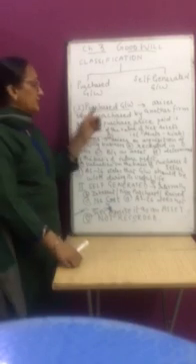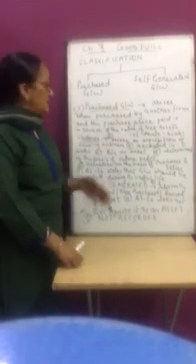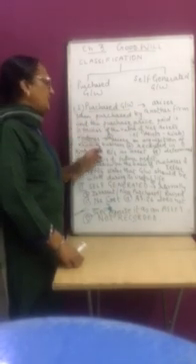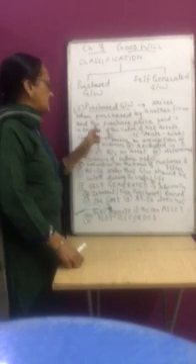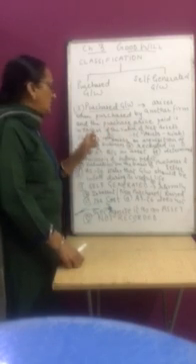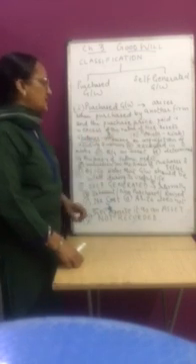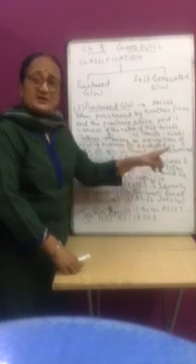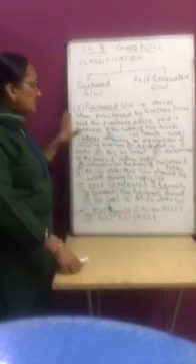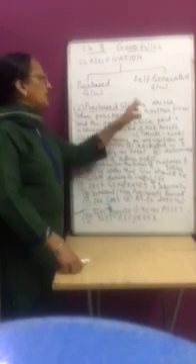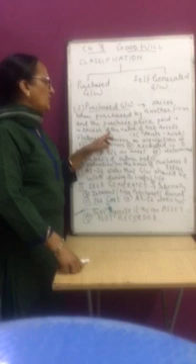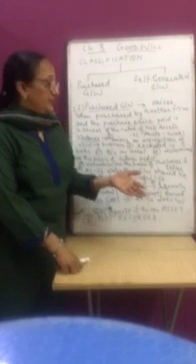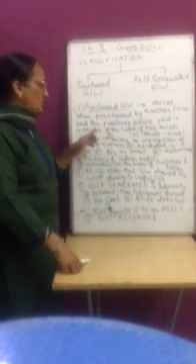When does purchased goodwill come into existence? When another firm purchases the existing firm or business and pays something in excess of the value of net assets. What are net assets? All of you know this class 11 concept. Net assets are assets minus liabilities. Correct? So, what is purchased goodwill? It is the excess amount paid over the value of net assets by the purchasing firm to the selling firm. Correct? This is purchased goodwill.